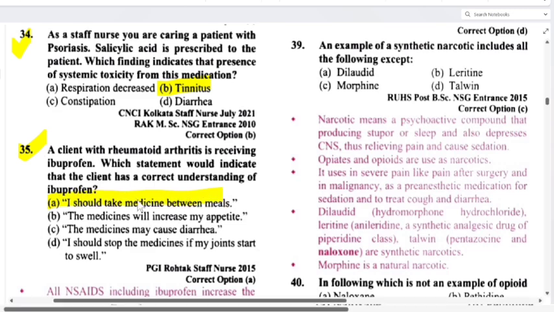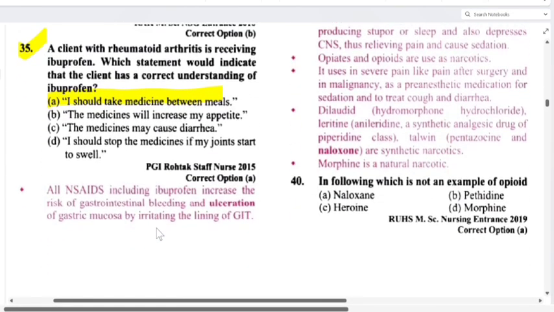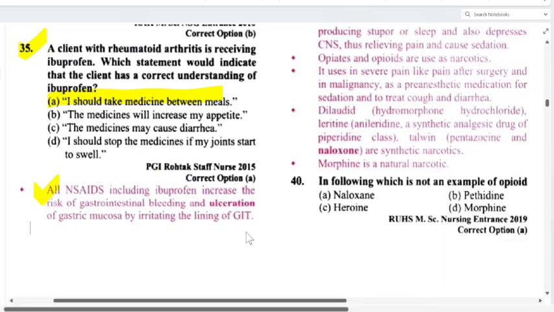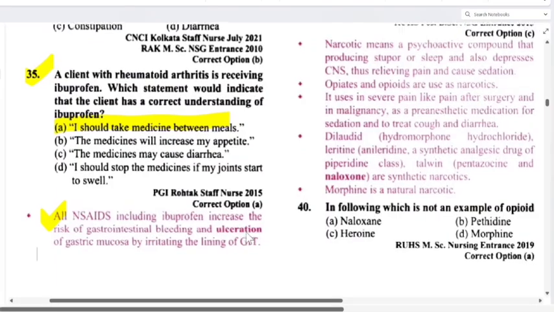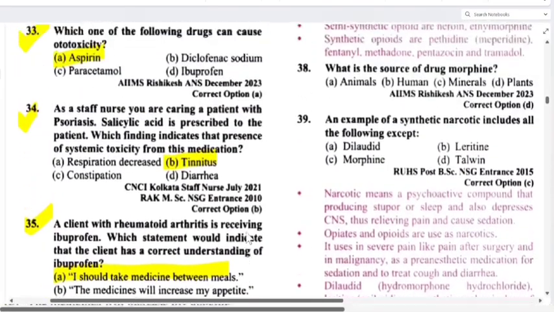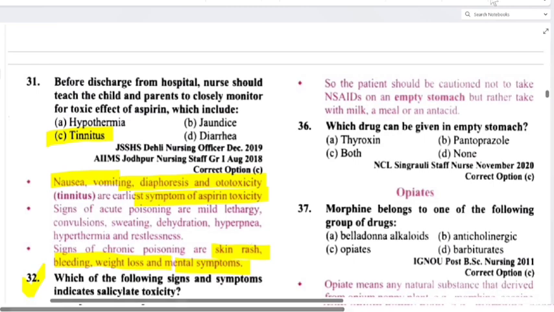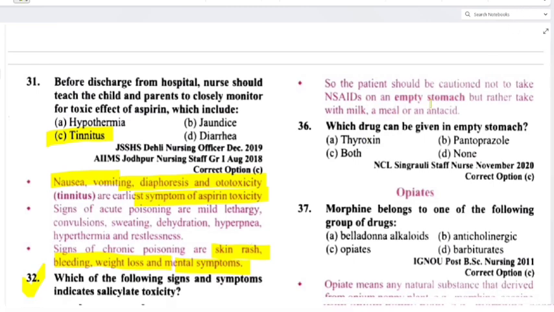Okay, all NSAIDs including ibuprofen increase the risk of gastrointestinal bleeding and ulceration of gastric mucosa by irritating the lining of the GIT. That's why the patient should take the medicine between meals. It will decrease the chances of gastric irritation or ulceration. So the patient should be cautioned not to take NSAIDs on an empty stomach, but rather take with milk, a meal or an antacid. Clear?